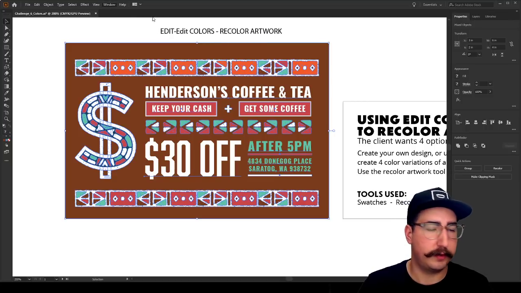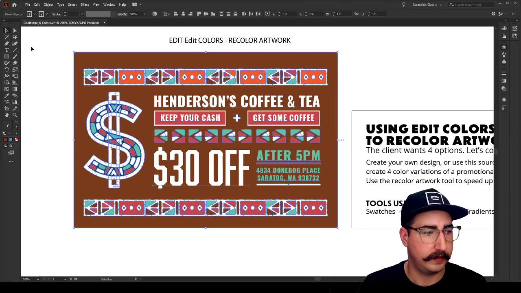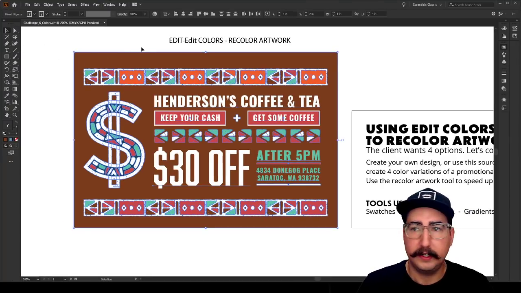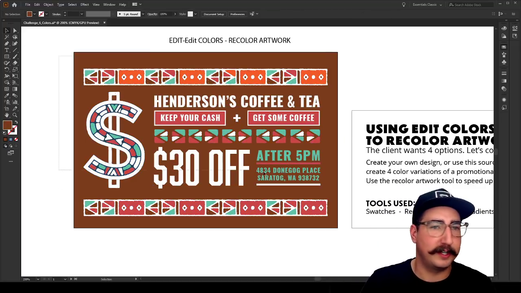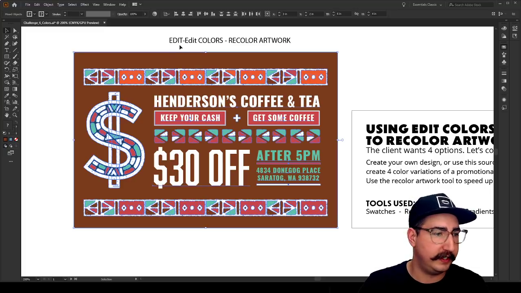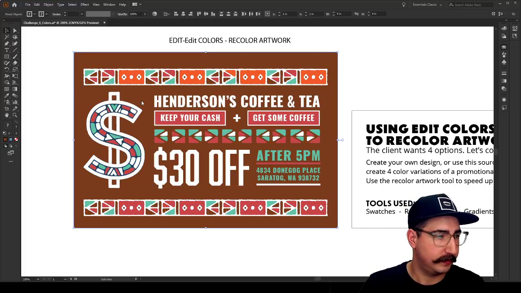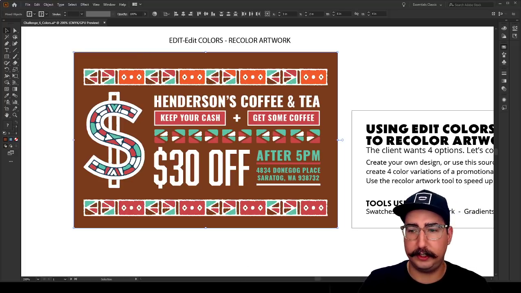Let's see here. Sorry, I'm trying to reset my panels again. Oh boy. All right. Well, I'm so sorry. So we're going to select all of these shapes. And again, we're going up here to Edit Colors, and Recolor Artwork. I'm not sure why it is not showing the panels.